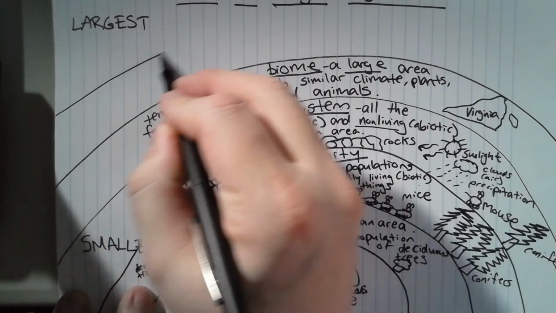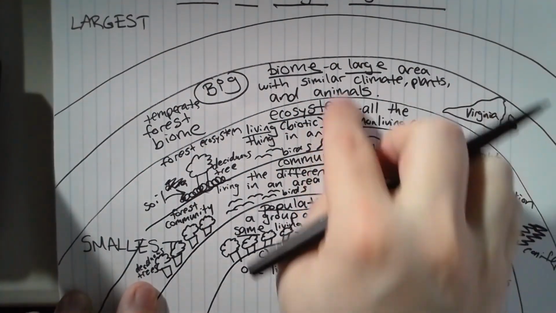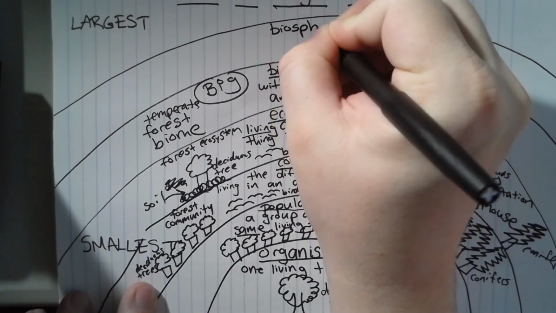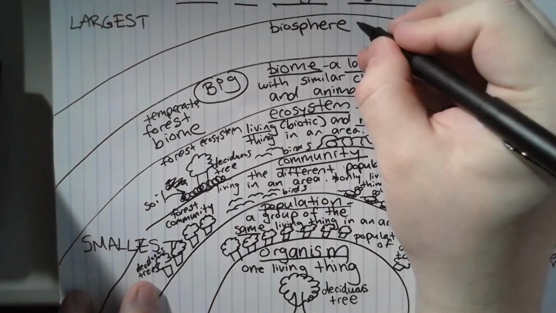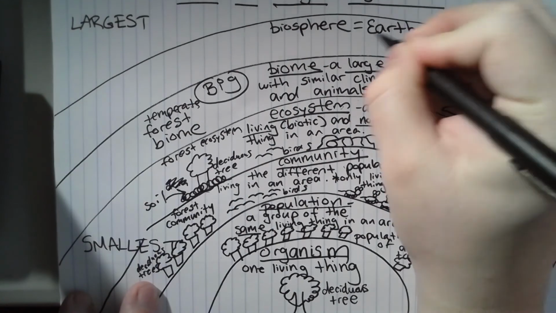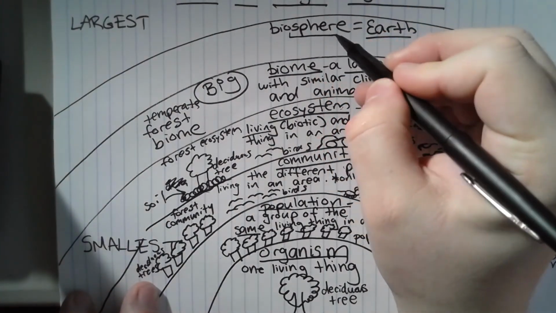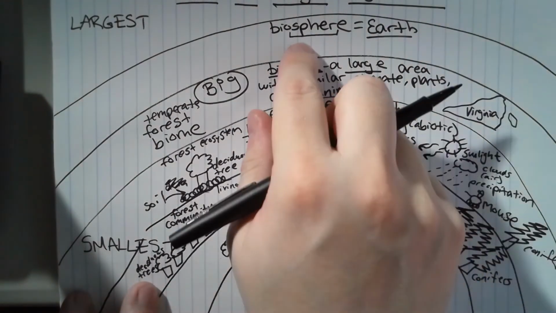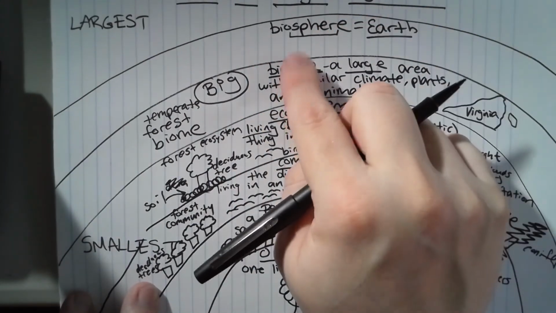So, sometimes we stop at biome, okay? But the biggest level is called the biosphere. Okay? The biosphere is another name for Earth, la Tierra, okay? Remember, sphere means a circle, un círculo de tres dimensiones, a three-dimensional circle. Bio means living, okay?